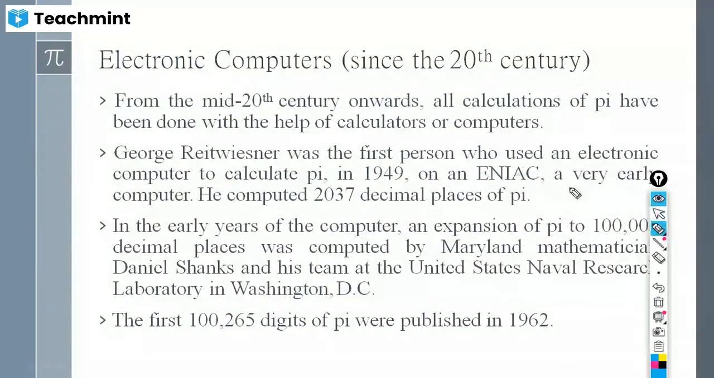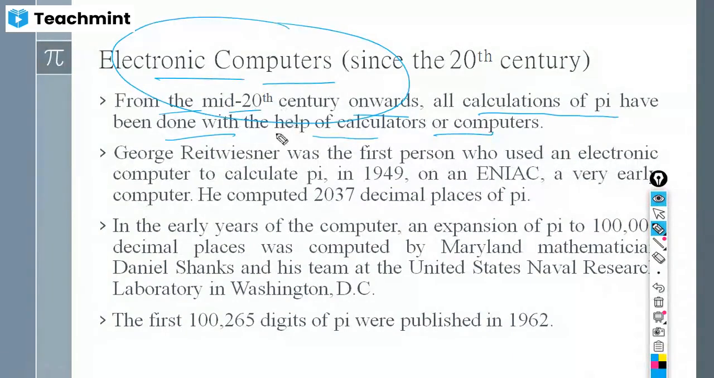As I told you, there were electronic computers, and from the middle of the 20th century onwards, all the calculation of pi has been done with the help of calculators and computers. It started with the Babylonians, who did not know how to calculate pi but knew of its existence. Later, Archimedes gave a geometrical method to find the value of pi. Later, Newton gave us calculus to find the value of pi. Later came machine formulas. After that, electronic computers came in to find the value of pi to many decimal places.